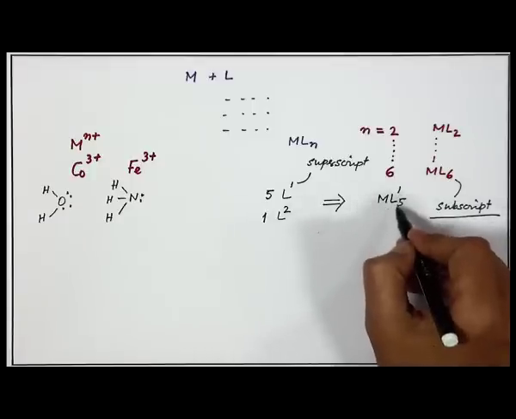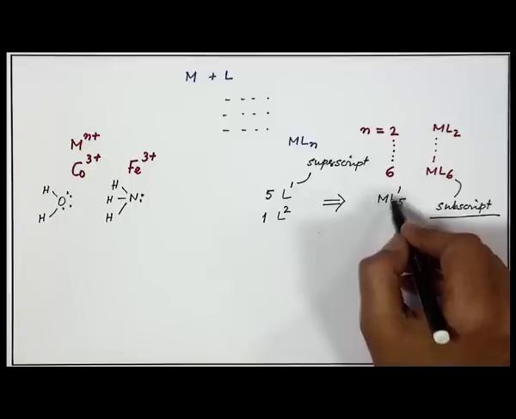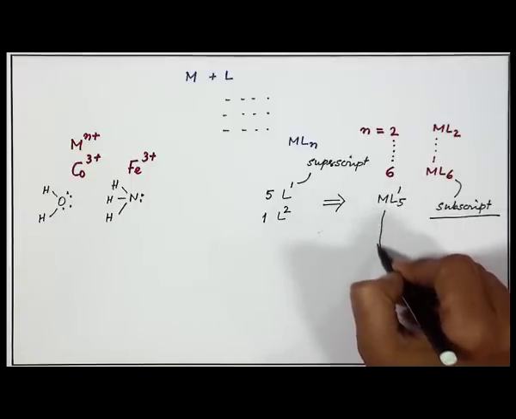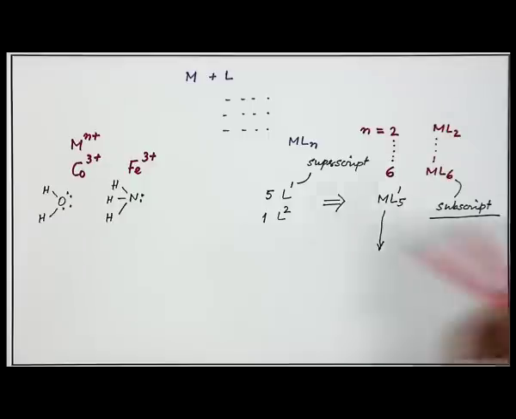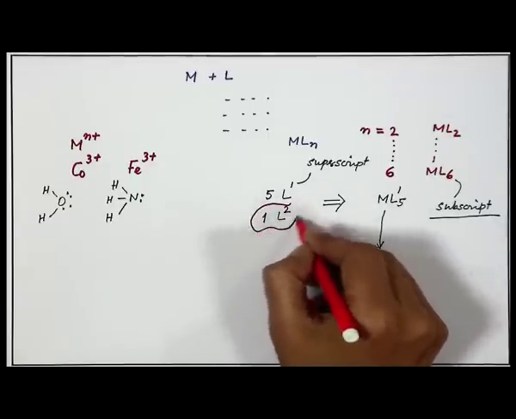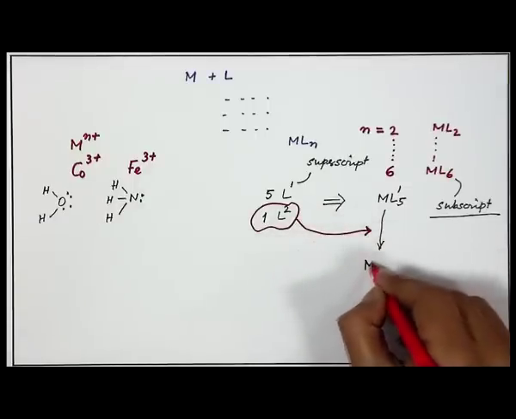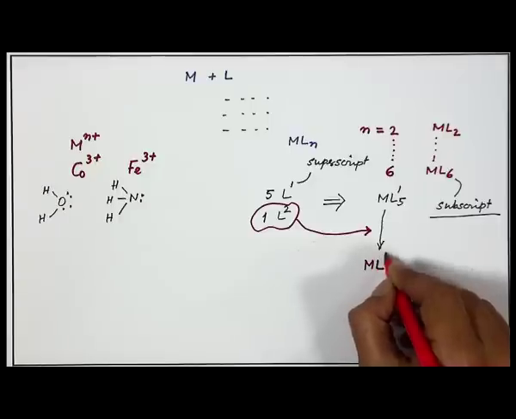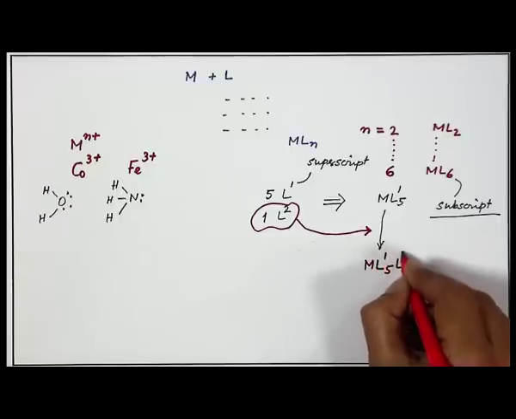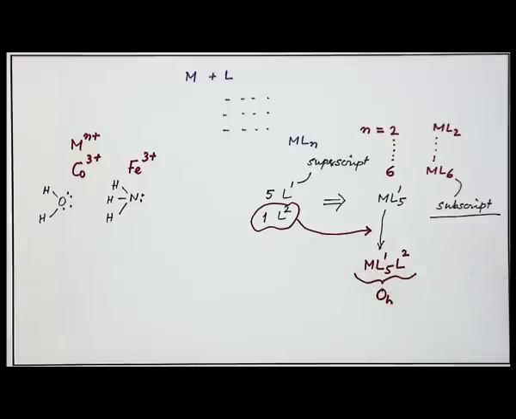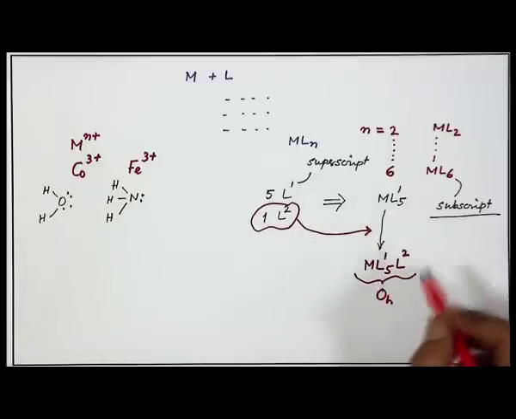That means 5 of L1 are bound to this M and giving rise to this. The next step is to bring this species to ML1 5 and L2, and this is again an octahedral compound, and you have the 6 coordination sites around this particular metal ion center.